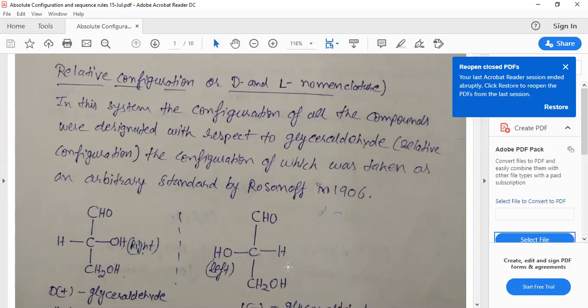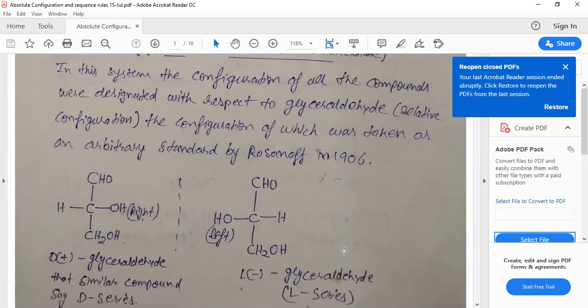Therefore, it is common for amino acids and carbohydrates and that type of compounds, but in the normal way there are so many drawbacks, and many compounds do not have H or OH. For this, a new nomenclature was introduced by Cahn, Ingold, and Prelog.